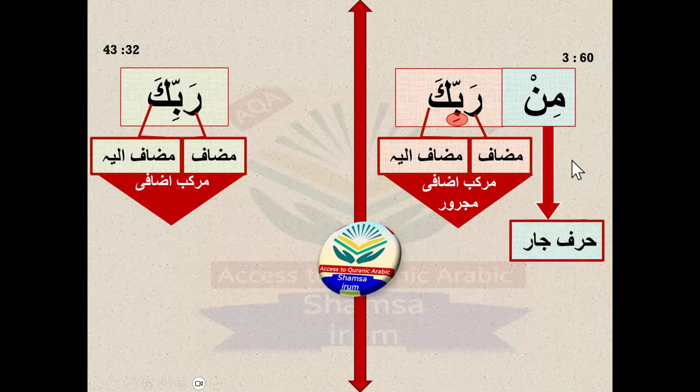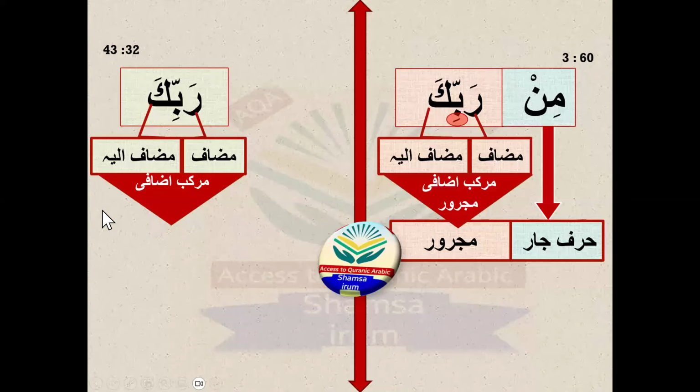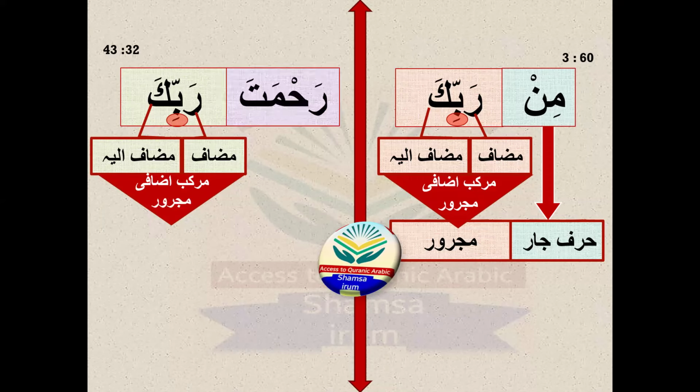Min is the harfujar, and harfujar converts the noun into a majrur. That's why it is majrur. Let's move towards the next one, rabbika. Here, rabbi is also in genitive case. What's the reason behind it? You have to give me the answer.